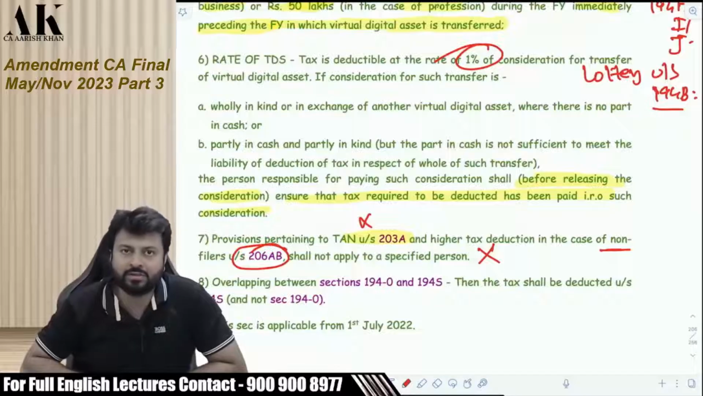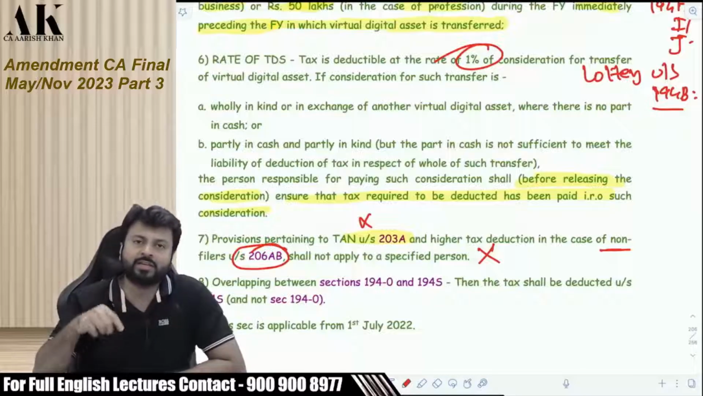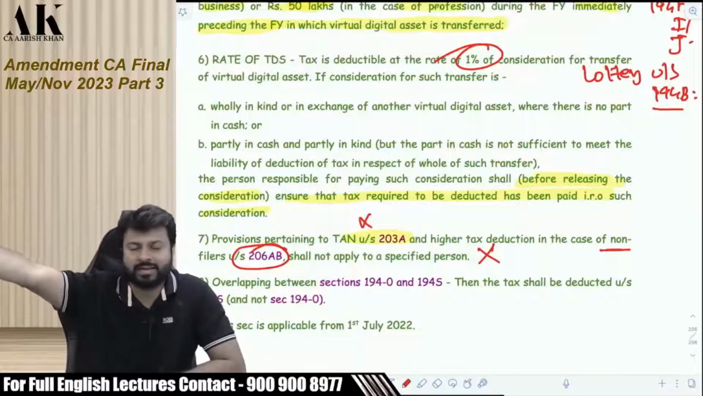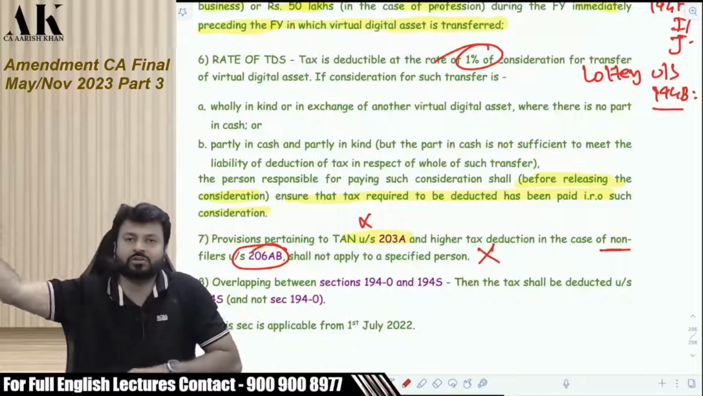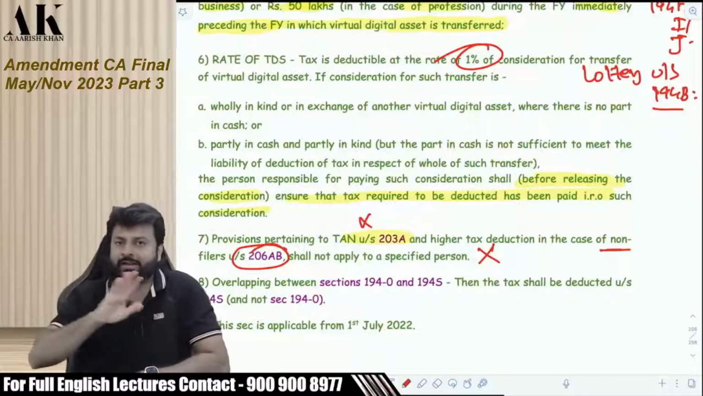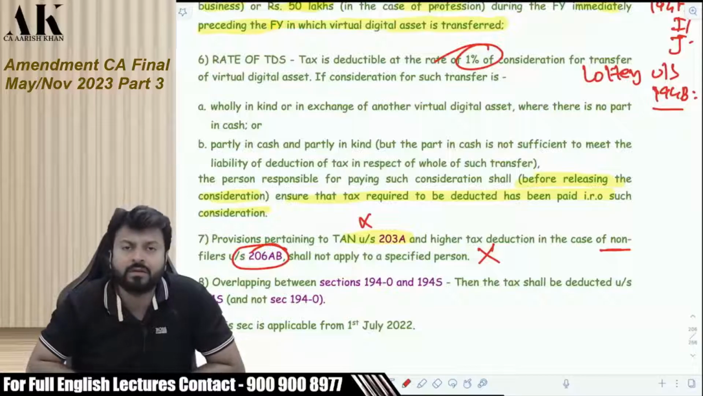194S, 206AB is not applicable. It means under this section, if the other person has not filed the ITR of last year, then also you will not deduct the TDS at twice the rate. You are not going to do that. Okay. So 206AB is not applicable.